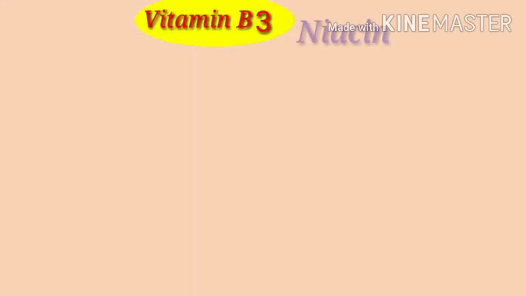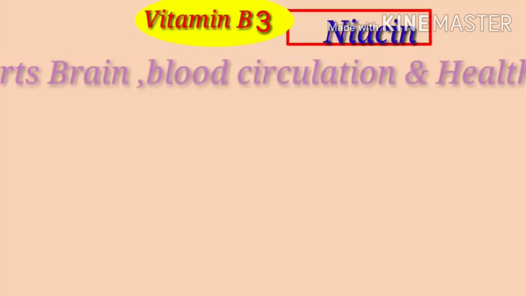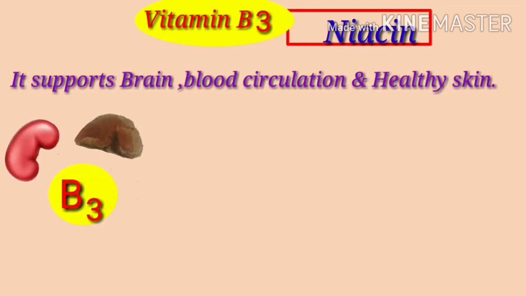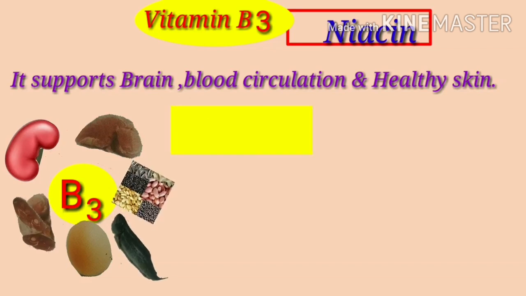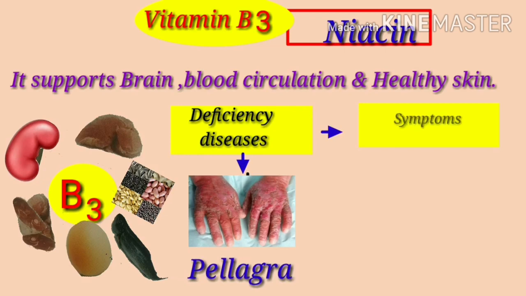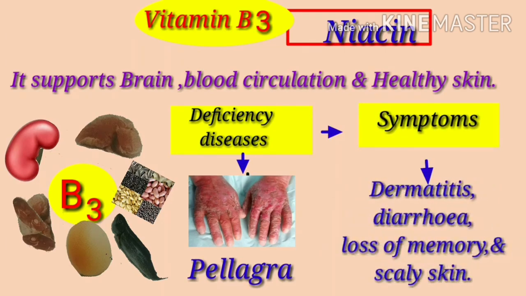Next, vitamin B3. B3 is also called niacin. It supports brain, blood circulation, and healthy skin. We can find it in kidney, liver, meat, egg, fish, and oil seeds. Deficiency disease is pellagra, and symptoms: dermatitis, diarrhea, loss of memory, scaly skin. Next one is pyridoxine.